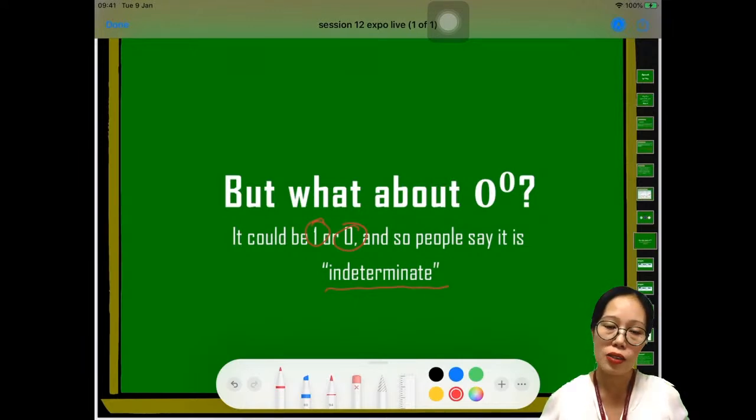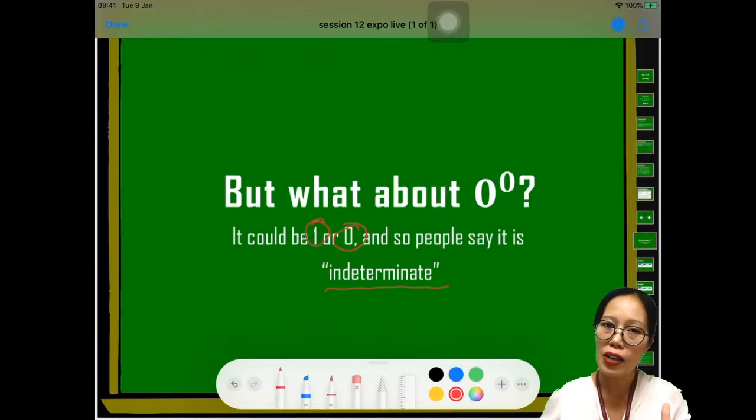That's why they put it in the law that any number raised to 0 is equal to 1. So we can use our topic on limit to prove that 0 raised to 0 is equal to 1. And if you're interested in that one, if we have time next time, then we're going to discuss it as one topic. Why 0 raised to 0 is equal to 1.